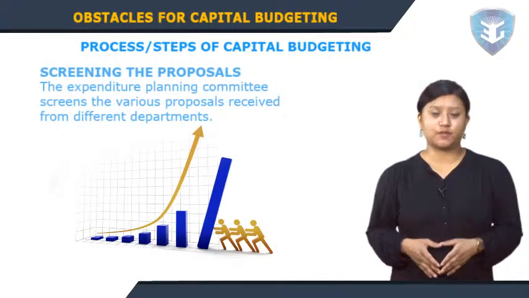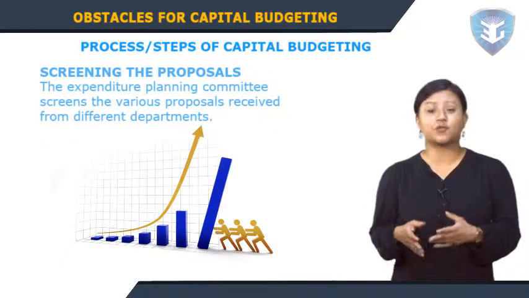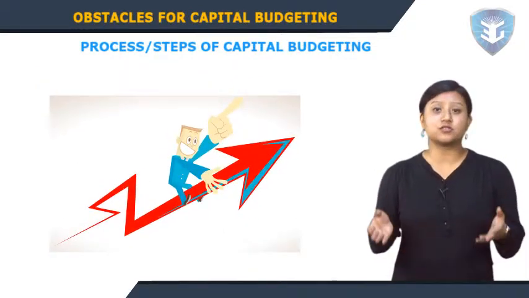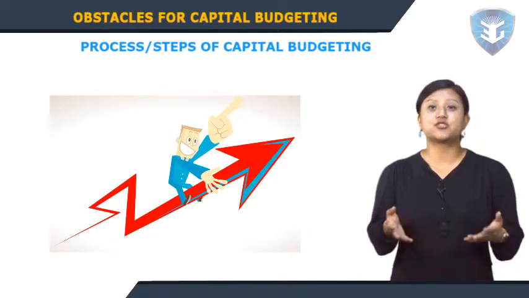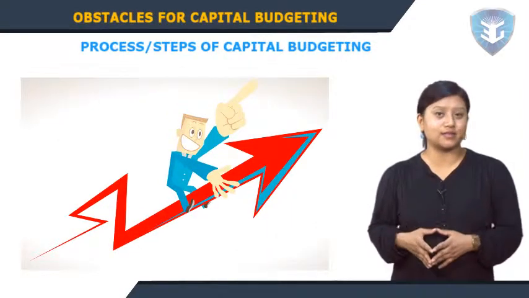Screening the proposals. The expenditure planning committee screens the various proposals received from different departments. The committee views these proposals from various angles to ensure that they are in accordance with the corporate strategies, selection criterion of the firm, and also do not lead to departmental imbalances.